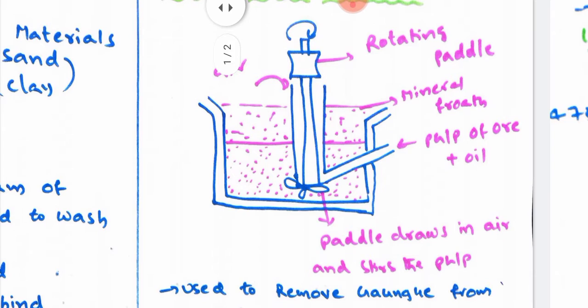After the addition of collectors and stabilizers, the paddle is kept under rotation.